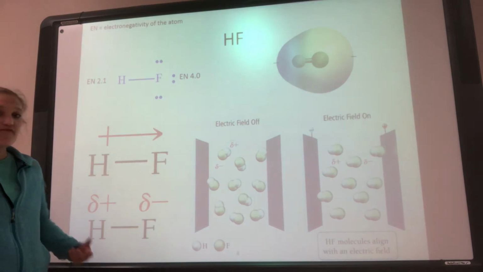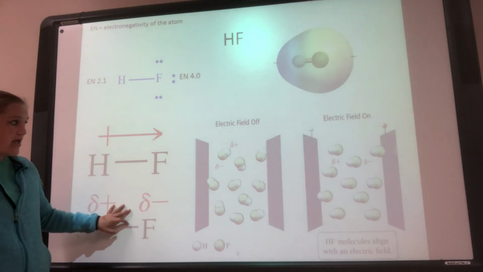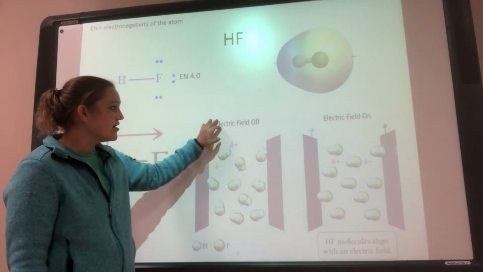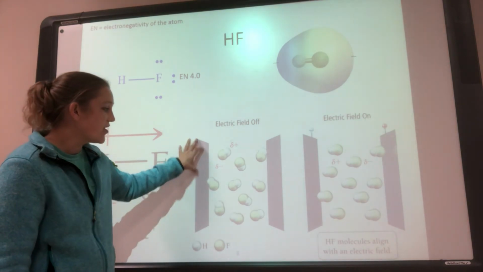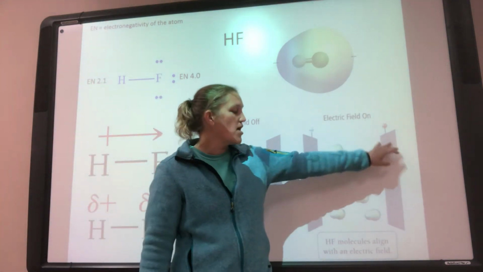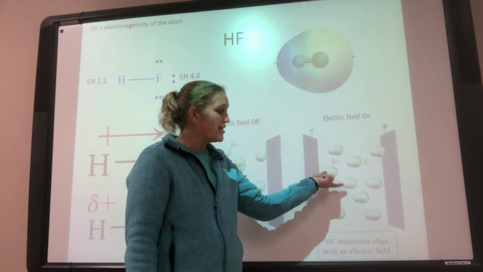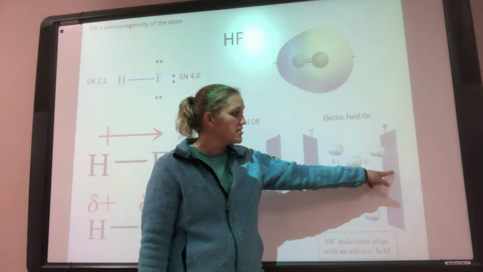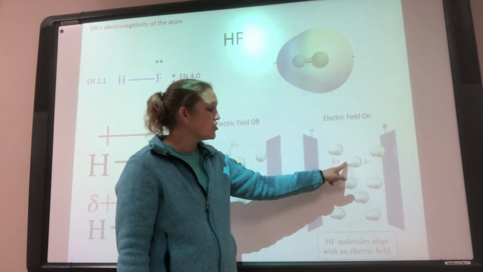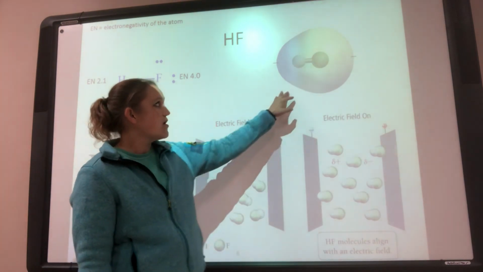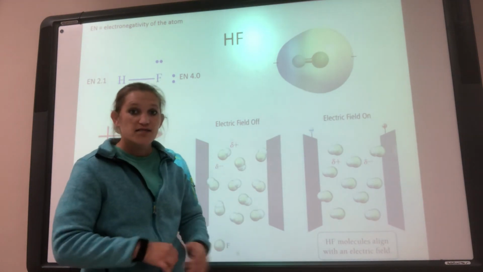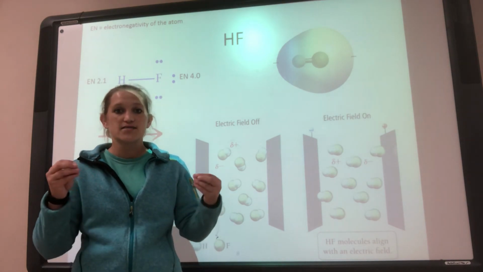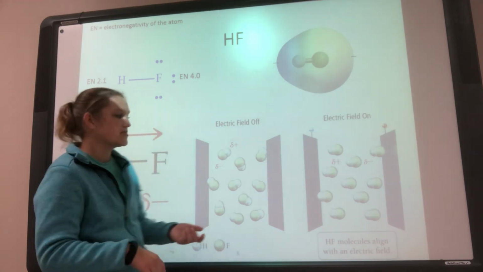It actually affects how this molecule behaves. If I put this molecule, with its partial positive and partial negative, in an electric field, right now it's off, and I turn it on, there's a negative and a positive side, so this molecule is going to align so that the partial negative side is next to the positive field, and the partial positive side is next to the negative field. So when we talk about polarity in the bond, it's a real thing. It actually affects the behavior of the molecule, so we need to take it into consideration when we talk about characteristics and properties.